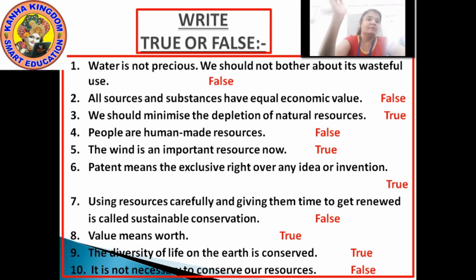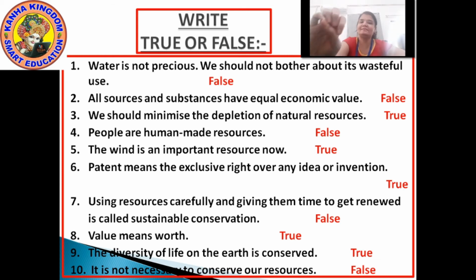Okay. Using resources carefully and giving them time to get renewed is called sustainable conservation. Is it true or false? It is not sustainable, it is renewable conservation.